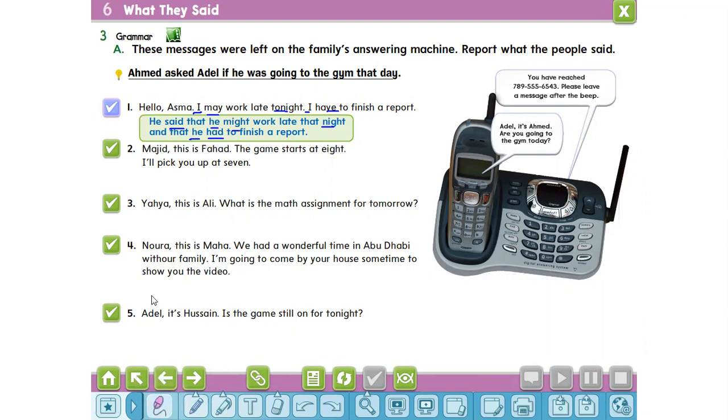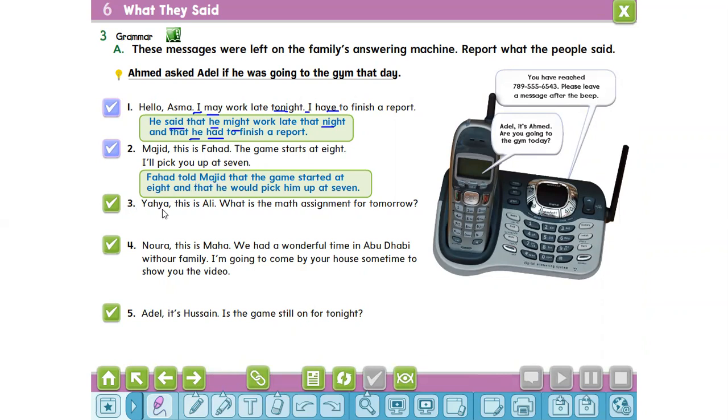The next sentence is Majid. "This is Fahd. The game starts at 8. I'll pick you up at 7." Fahd told Majid that the game started at 8 and that he would pick him up at 7. Here we use told because there is the object, Majid.